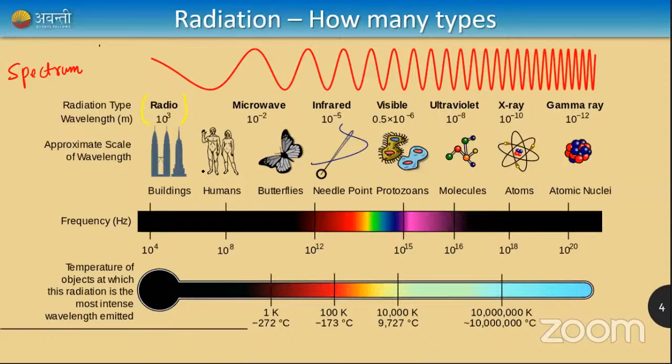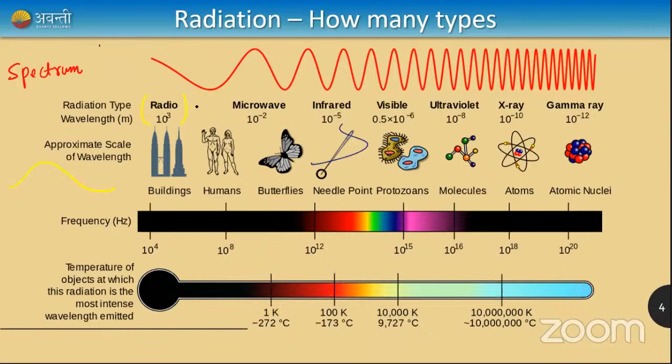They have very large wavelength, very huge waves, from a meter up to a kilometer, and tens of kilometers also.